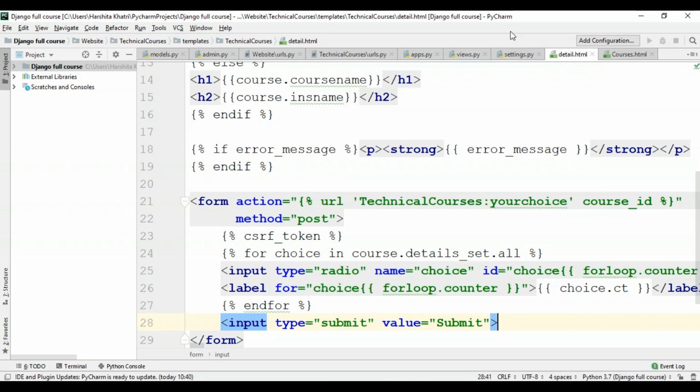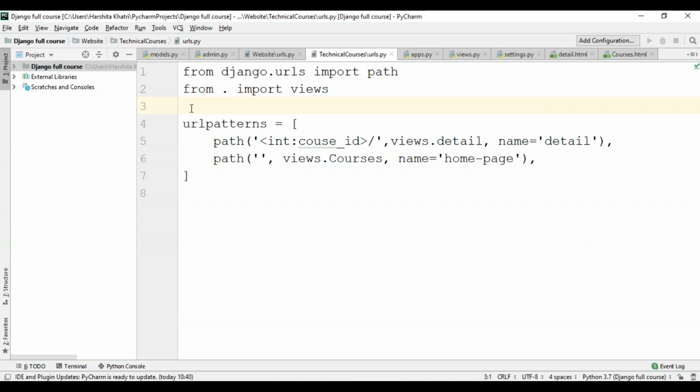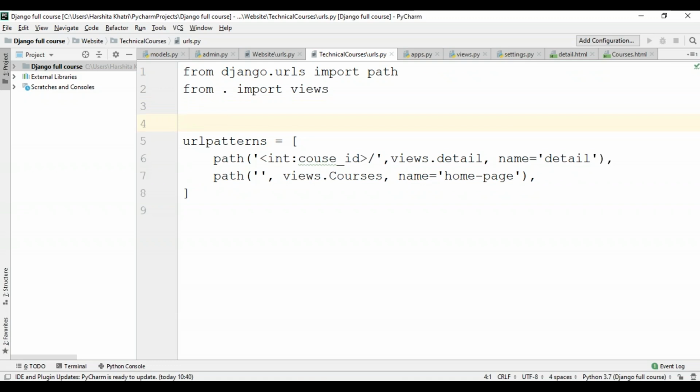But before moving on towards the development server, I'll have to include this within the urls.py file that I've created for the technical courses app. The urls.py file can have a number of URLs for each app that is created. To distinguish between each app, it's better to give a name to that app so that the URLs specific to that app are within the name of that app itself. So I'll just name the app over here. I'll say app_name is the name of my app, which is technical courses.